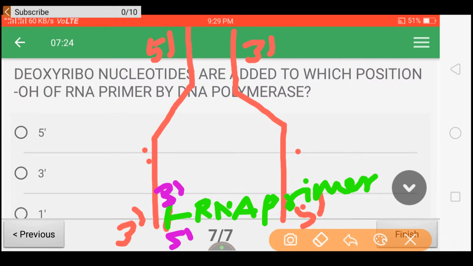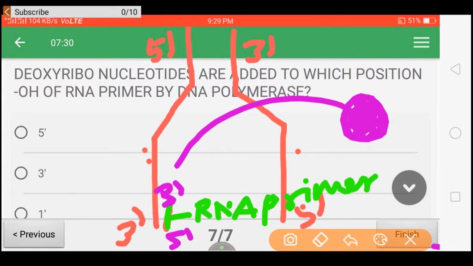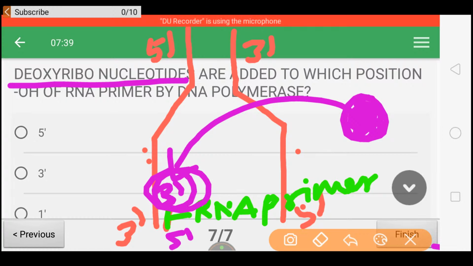Now the DNA polymerase enzyme is going to come here and add deoxyribonucleotides to the 3 prime OH of this RNA primer.